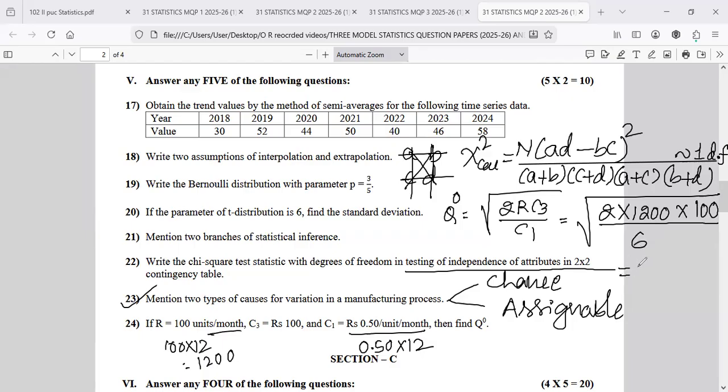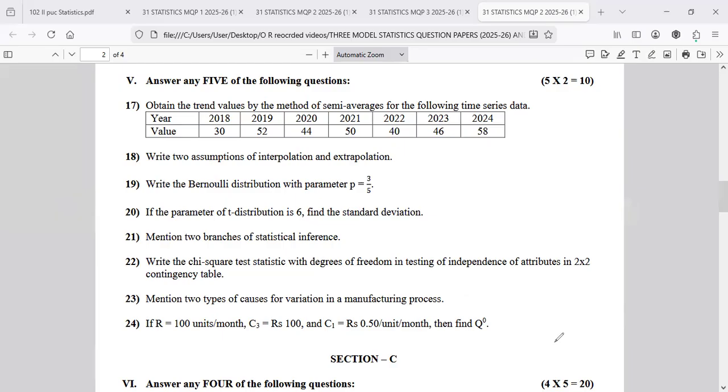Anybody got the answer? 2 into 1200 into 100 divided by 6, then root of that answer. So 200 I got, 200 for year. This is Q naught. Definitely they're going to ask this type of question. This is also model 1 because C2 shortage cost is not there in the question. So this is the model 2 paper for the 2-mark section, that is called section A. Section B, answer any 5 out of 8.